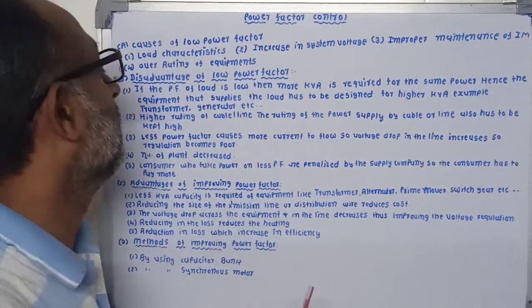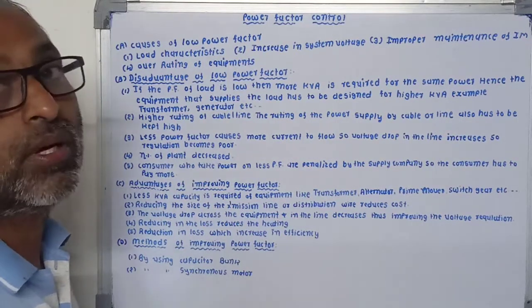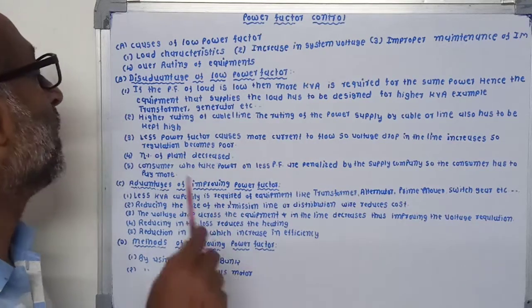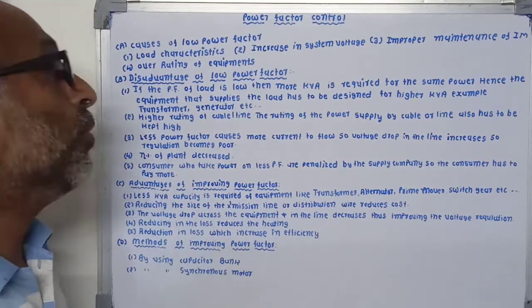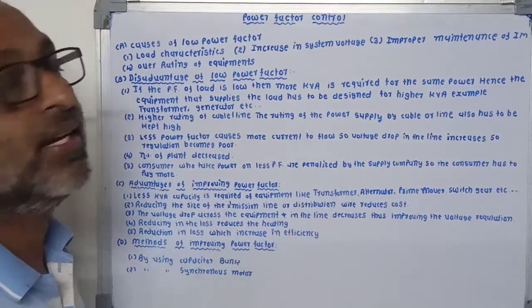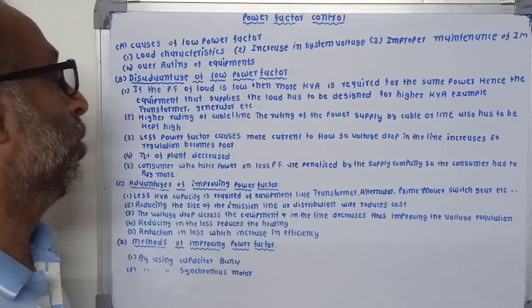Second, higher rating of cable or line. The rating of the cable or line supplying power also has to be kept high. Third, low power factor causes more current to flow, so the voltage drop in the line increases and the regulation becomes poor.